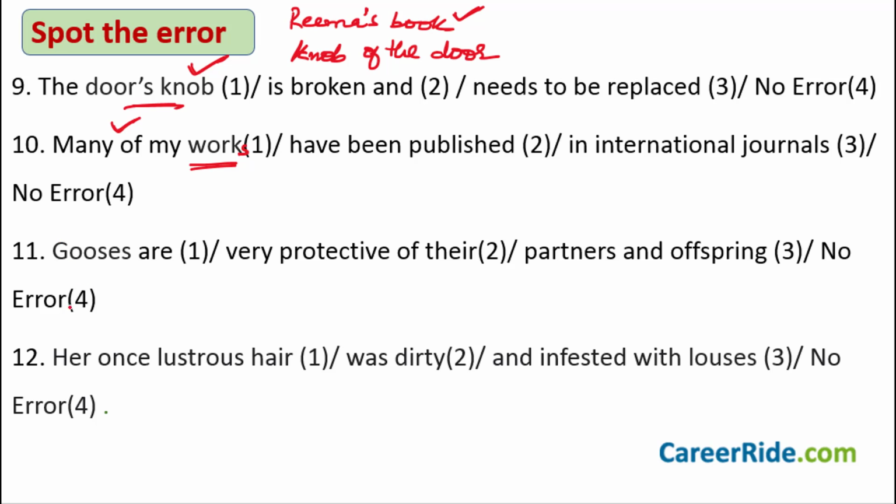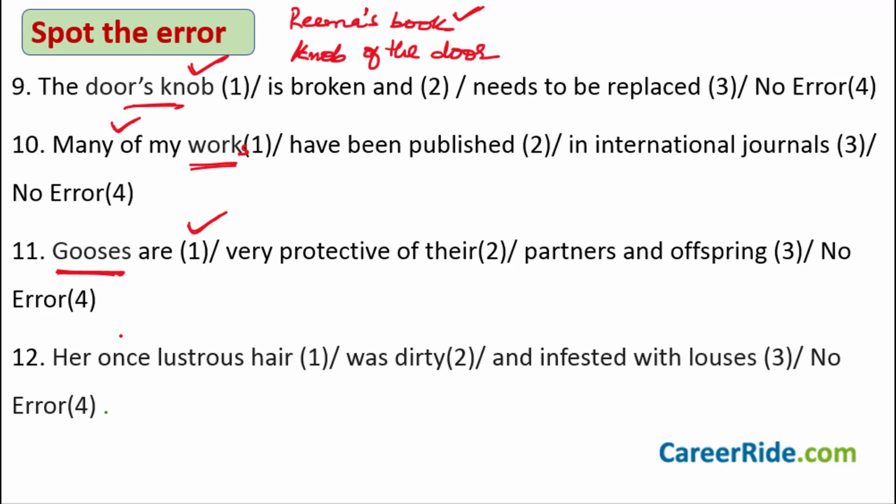Okay. Sentence number 11. Pay attention. This type of sentence is again very popular with the examiners. Okay. And the sentence is, gooses are very protective of their partners and offspring. Where is the mistake? The mistake is actually again in the first part of the sentence. And the mistake is this word, gooses.